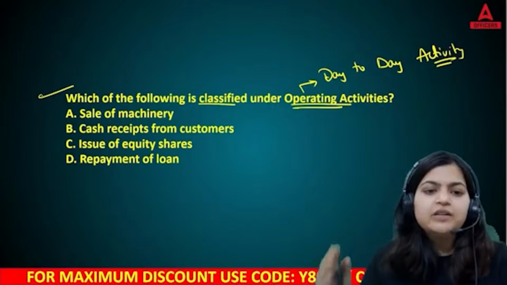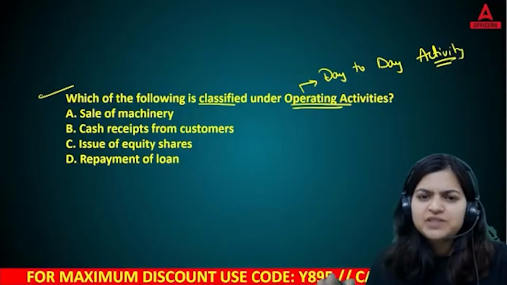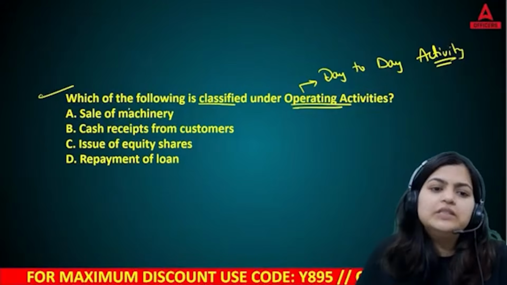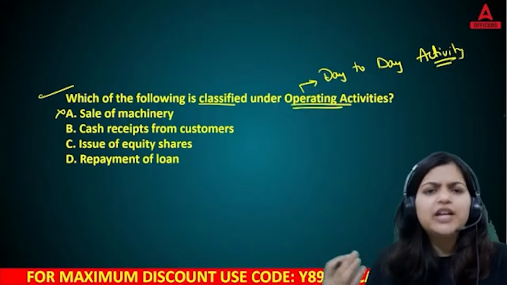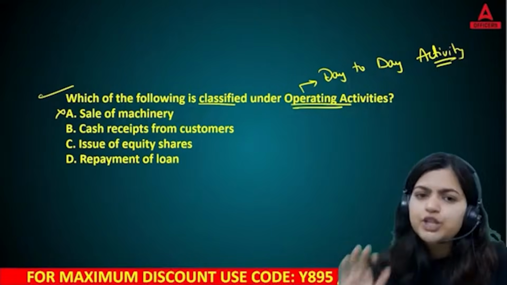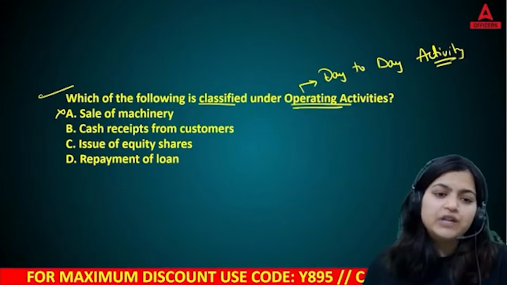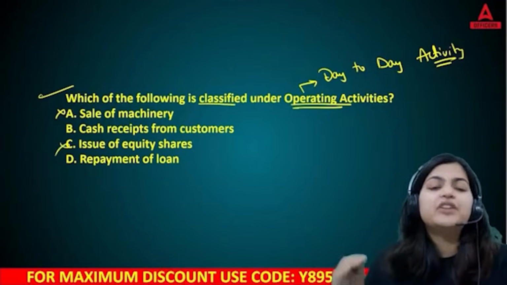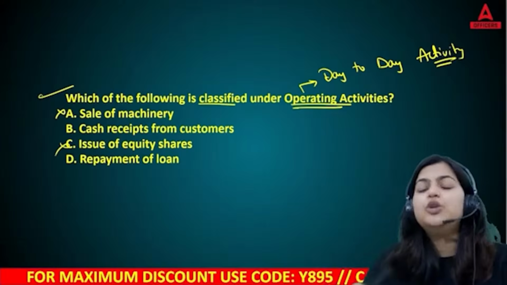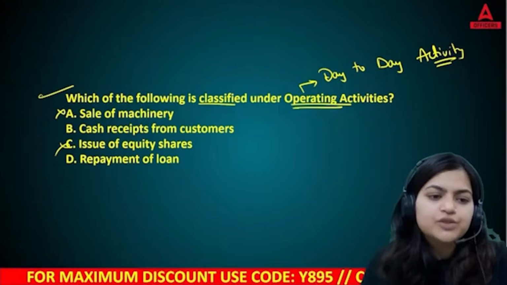Suppose you are working in a bank. So are you going to purchase machinery on daily basis? Of course not. So that is not your day-to-day activity. Then issue of shares. Are you going to issue shares on daily basis? No. Once you will issue it, you will utilize that money for lifetime or for some time period. So answer C is not your right answer. Repayment of loan. Whatever loan you have taken, you need to repay it. You're borrowing. Yes, so that is also not your right answer.